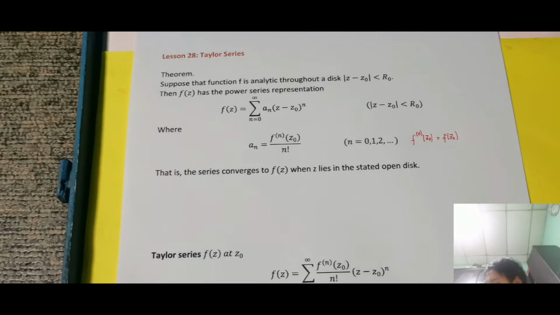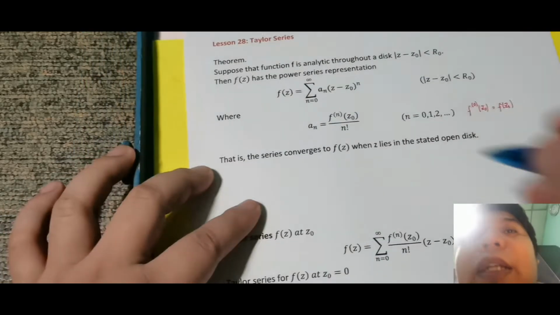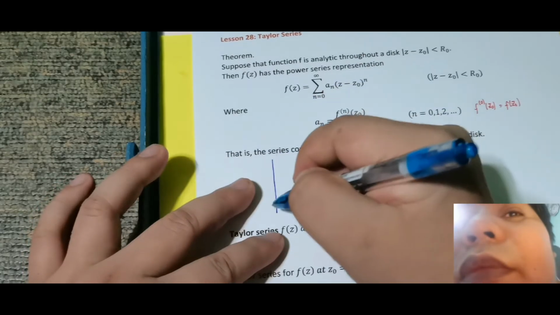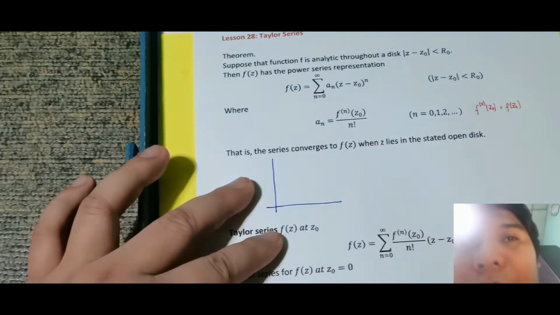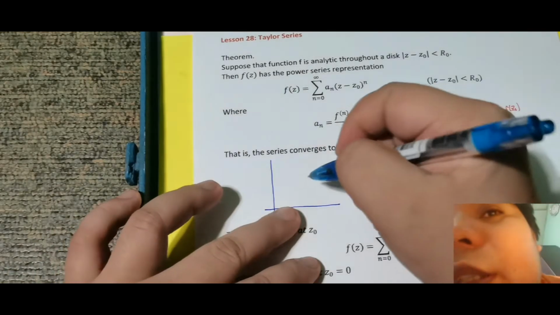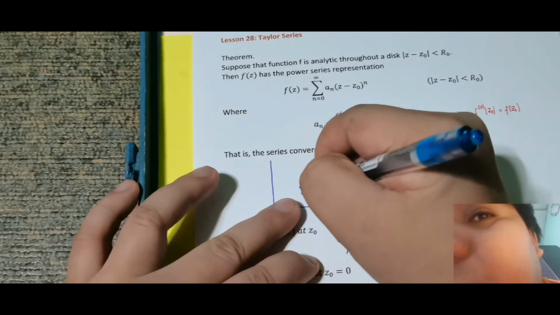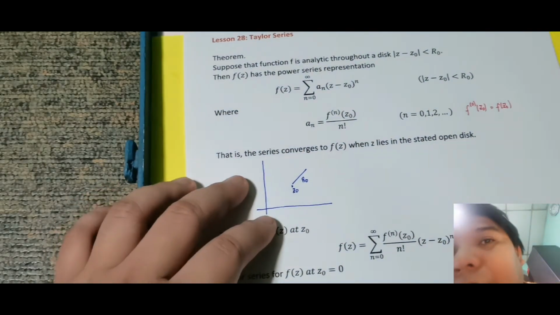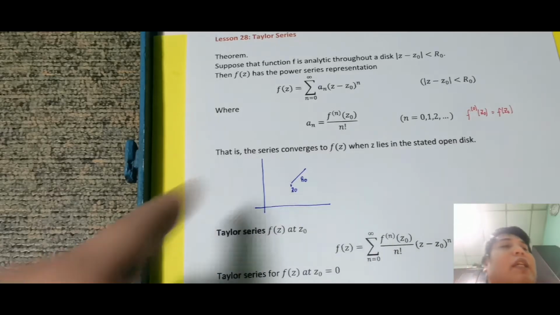Nung open disk yun, drawing ko lang para imagine. Pagpasensyahan niyo na yung drawing ko. Okay, ang gagawin ko, mag-drawing ako ng z₀ somewhere dito, with radius r₀. Ang sabi niya, when z lies in the stated open disk.